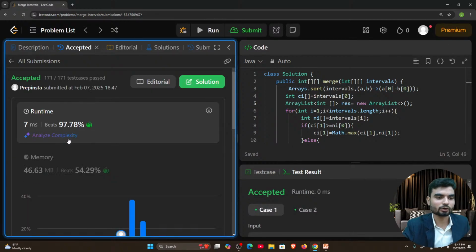Okay, cool. Look at this. Only one line was taking a lot of time, right? Now it's a good solution. I believe you understood it.